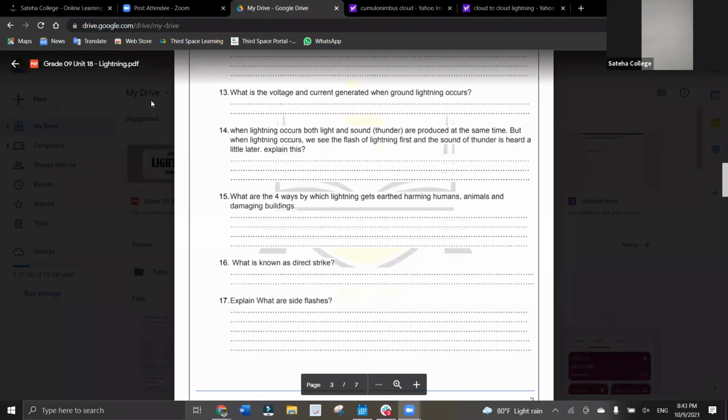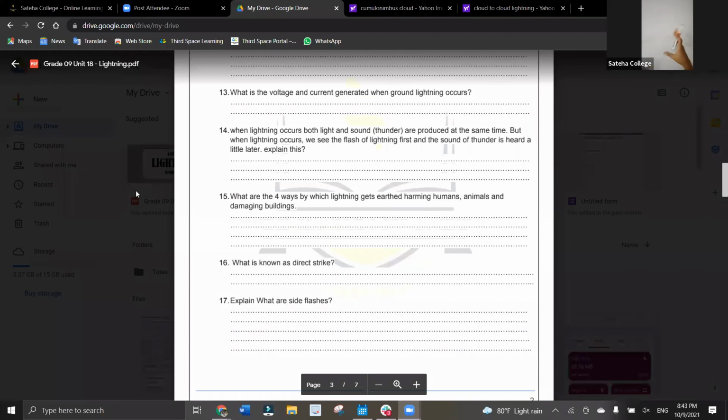Yes, Ahmad. Teacher, the thunder occurs later after the light because light is faster than thunder. The light is 3 into 10 to the power 8 m s^-1 and the thunder is 330 m s^-1. Because of that, lightning is much faster than thunder. So lightning occurs first? Yeah, you should understand this, students.